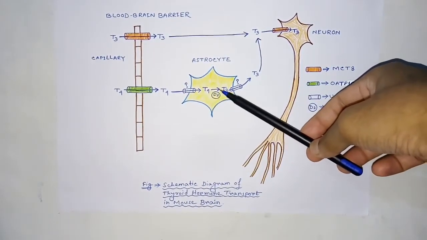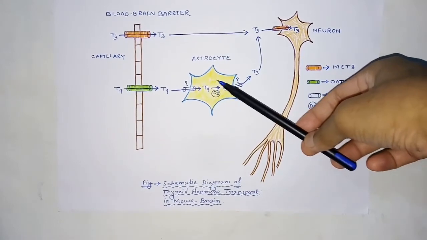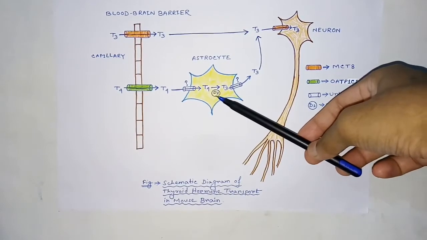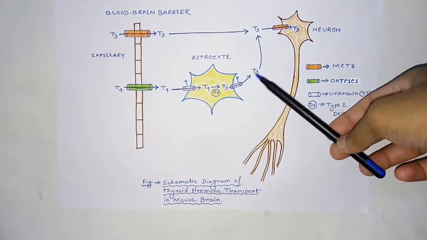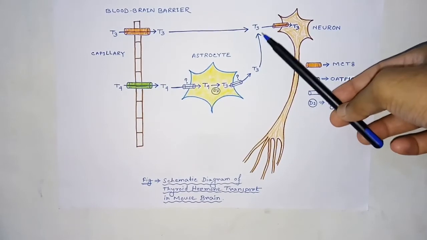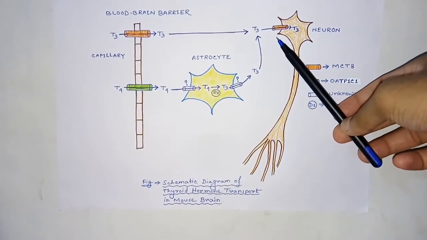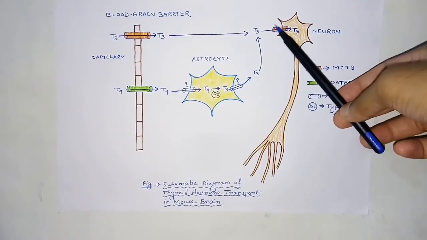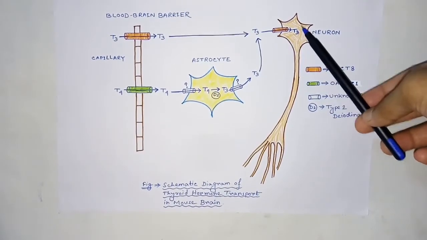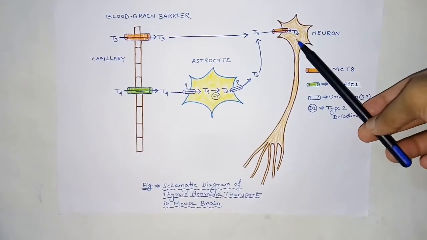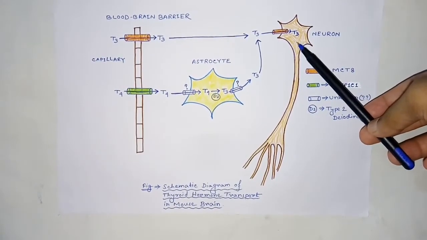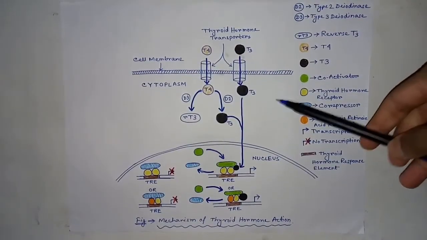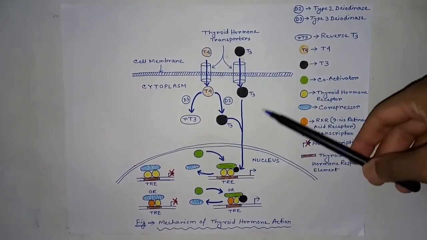In astrocytes, the T4 is converted to active T3 by type 2 deiodinase or D2 enzyme. Now, this T3 moves toward the cell membrane of the cell body of the neuron. Then, mainly MCT8 takes up the T3 into the cell body and T3 is moved into the nucleus for cellular response. This is a diagram showing the mechanism of thyroid hormone action.